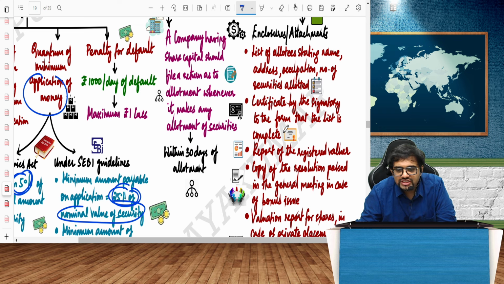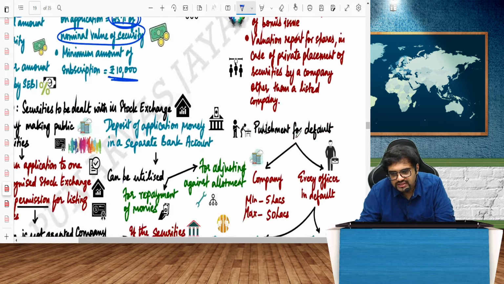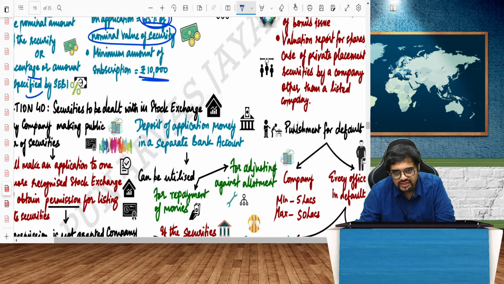A company having share capital should file a return as to allotment whenever it makes allotment. Within 30 days of allotment, I should file a return saying that this is what has been allotted. These are the shares which are allotted, etc.